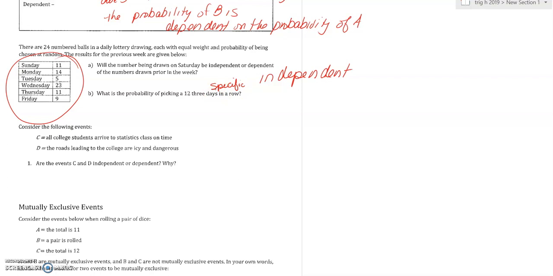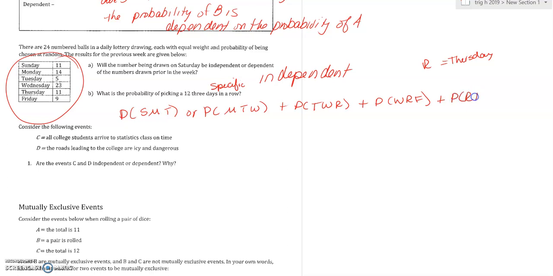So, for example, the probability of Sunday, Monday, Tuesday, or the probability of Monday, Tuesday, Wednesday, or the probability of Tuesday, Wednesday, Thursday, or the probability of Wednesday, Thursday, Friday, or the probability of Thursday, Friday, Saturday. So notice when we're saying or, we're adding. We're going to talk about that also.